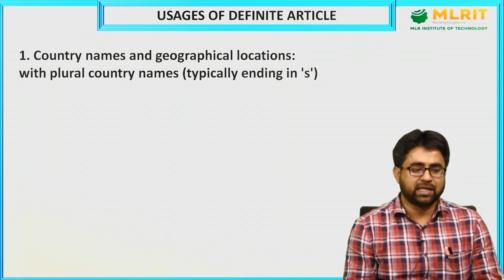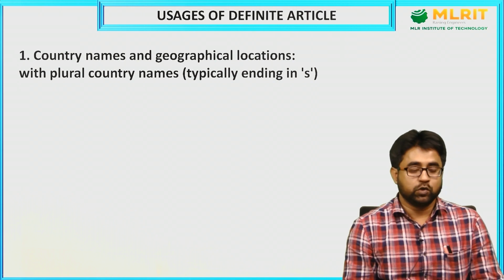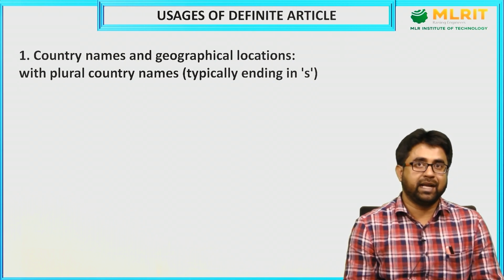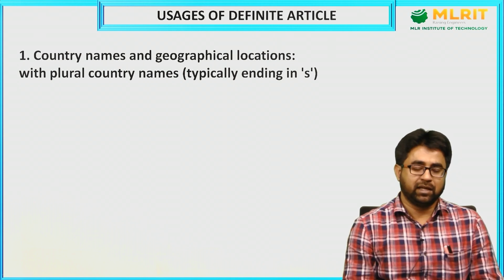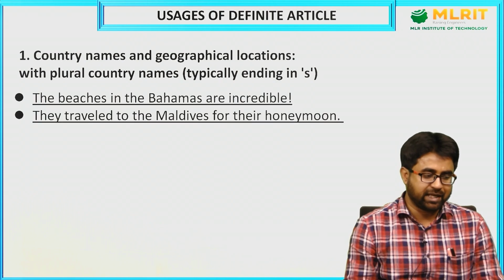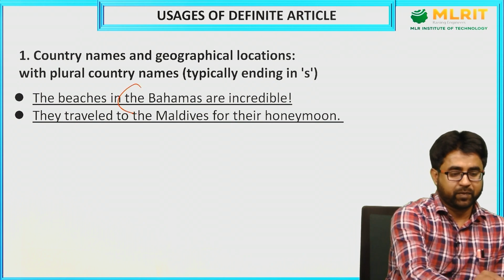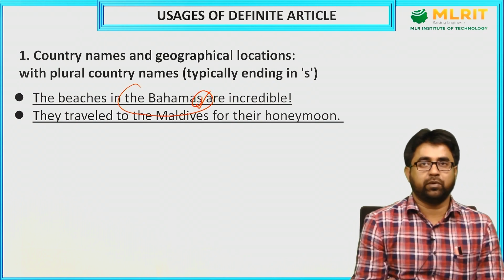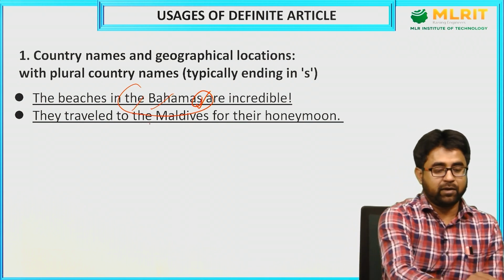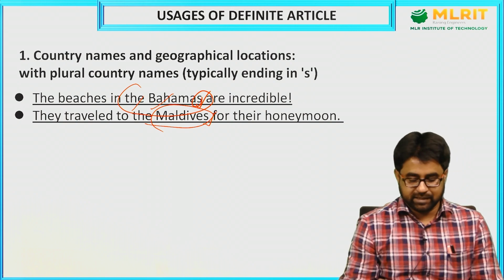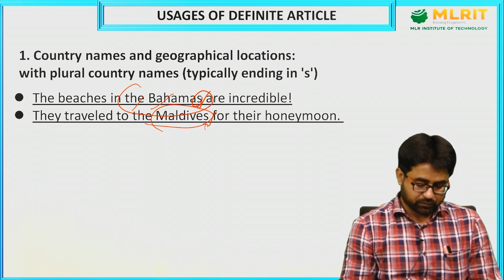Country names and geographical locations, with plural country names typically ending in S. When we are talking about country names and geographical locations, there are certain countries which end in S, like a plural ending, you can say. So they always take the definite article. You can see, the beaches in the Bahamas. It is ending in S, a plural ending. That's why this particular country name is taking the definite article. They travel to the Maldives. Again, this is S, it is a plural ending, that's why we are using the definite article.